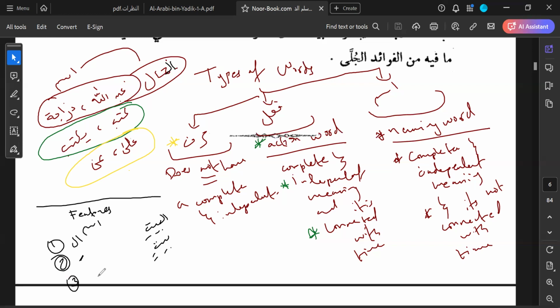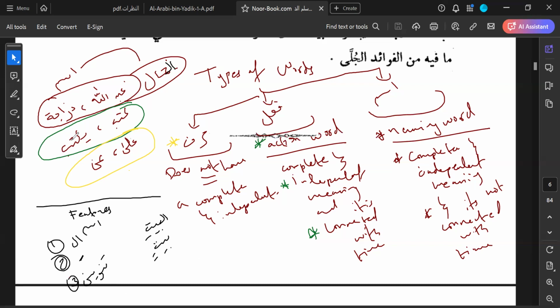Another feature is accepting tanween. Only nouns accept tanween. So when you see tanween at the end of a word, you know it's a noun. So remember these three distinguishing features: al, kasra, and tanween.